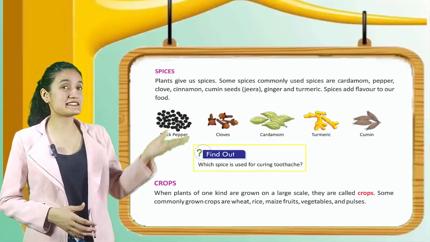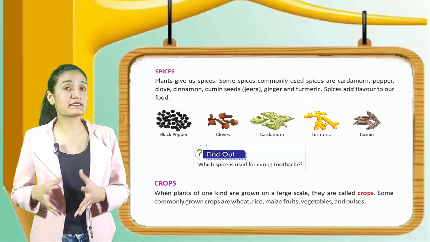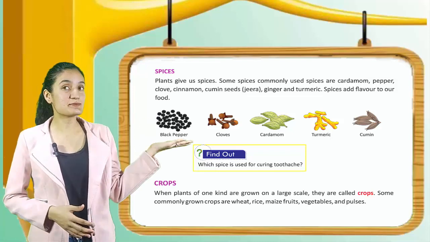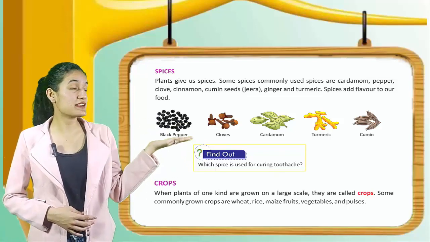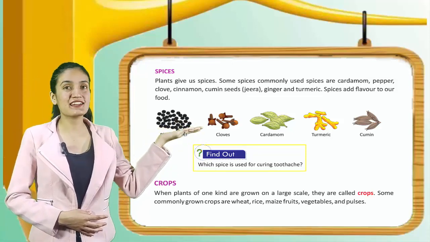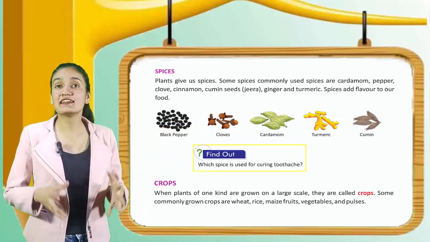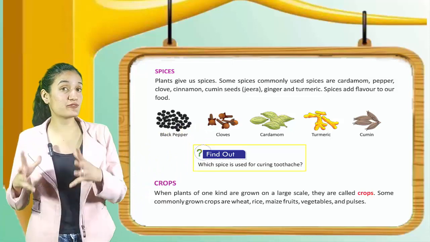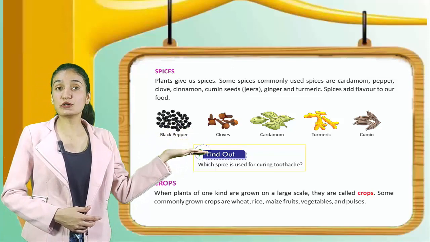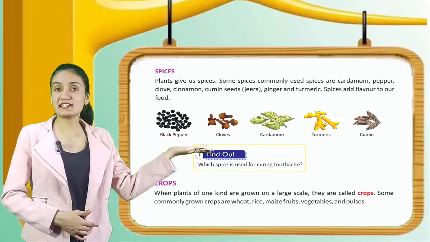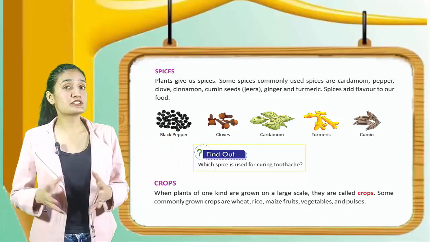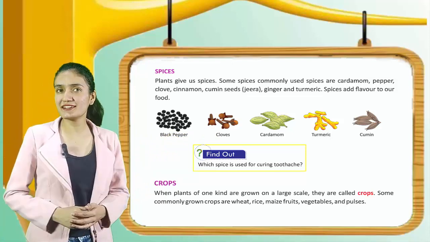Now we have spices. Plants give us spices. Some commonly used spices are cardamom, pepper, clove, cinnamon, cumin seeds, jeera, ginger and turmeric. Spices add flavor to our food. Here you can see the pictures of black pepper, cloves, cardamom, turmeric and cumin. Now kids, let's find out which spice is used for curing toothache.